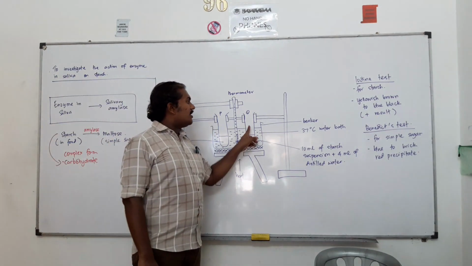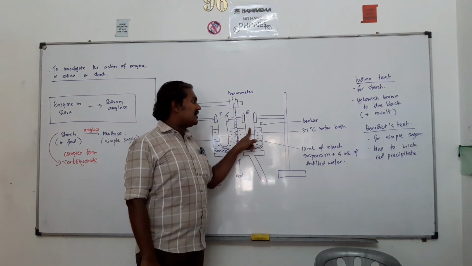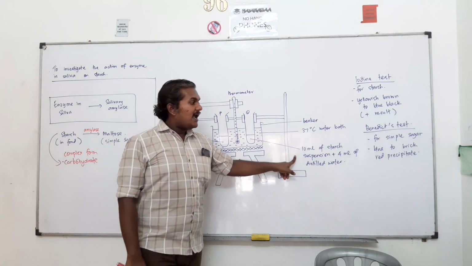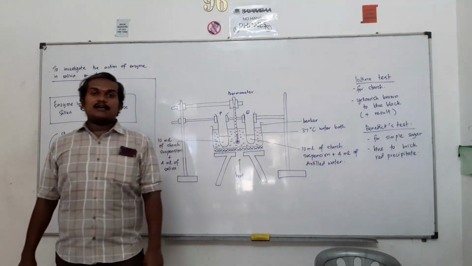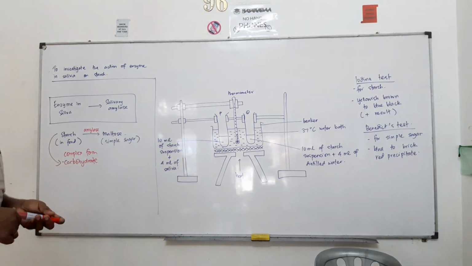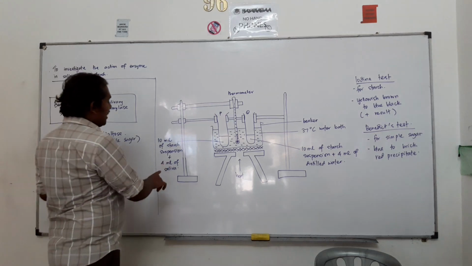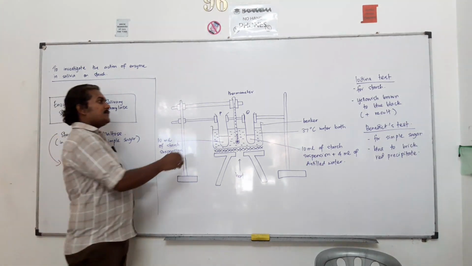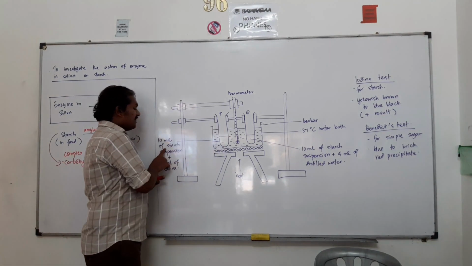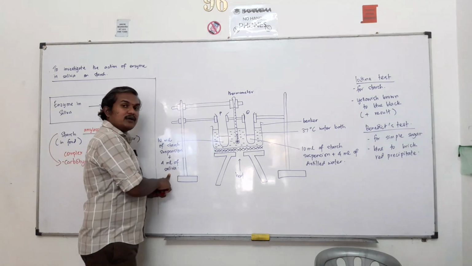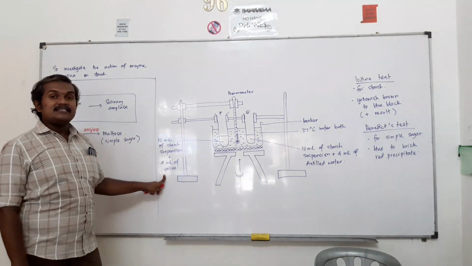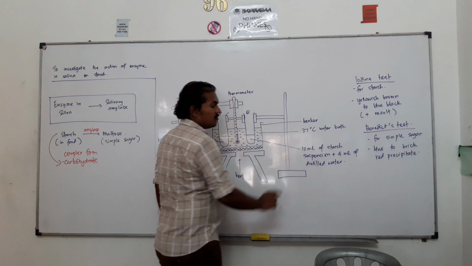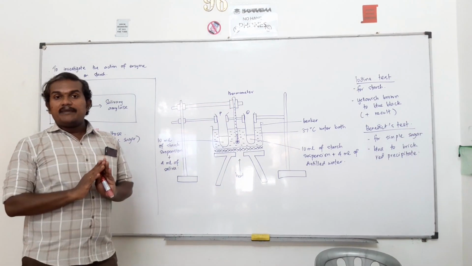Then we are going to prepare another test tube, and we are going to label this test tube as Q. In this test tube, you are just going to put 10 milliliter of starch and also 4 milliliter of distilled water. We must know that distilled water does not contain anything, but in saliva we will be having the enzyme which is called amylase. So in the first test tube P, we will be having starch together with the enzyme called amylase, because you already added saliva. In the second test tube Q, you will be having starch together with the distilled water, and in this distilled water you won't be having any enzyme.